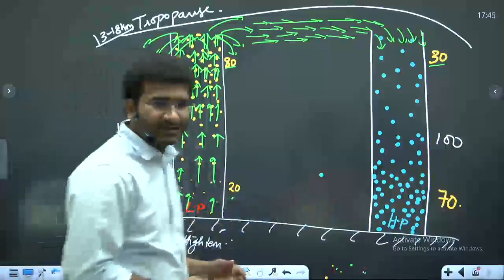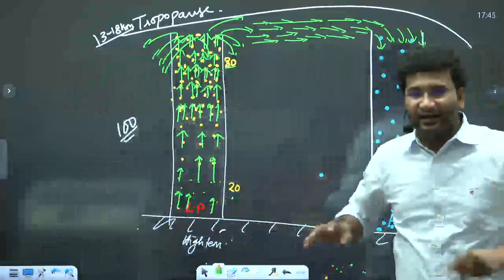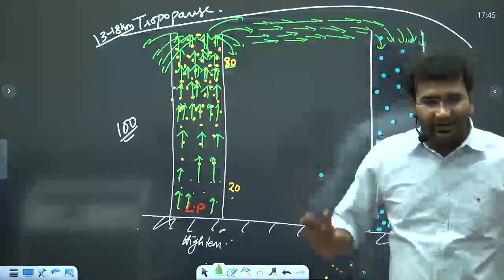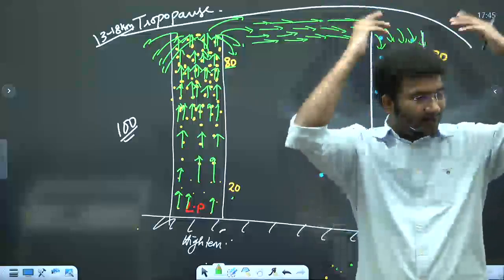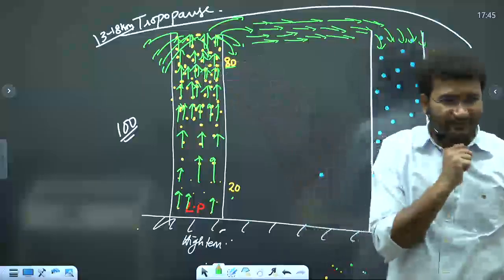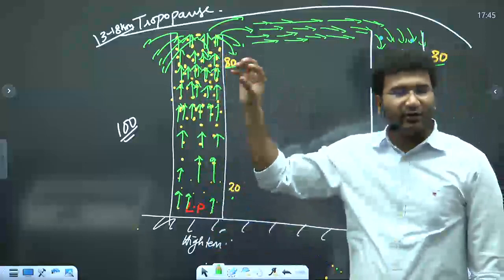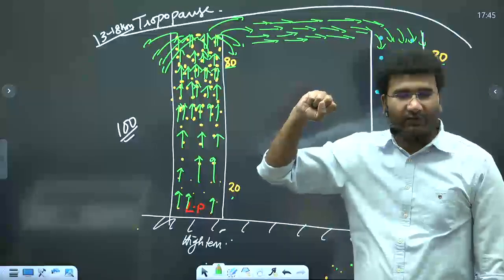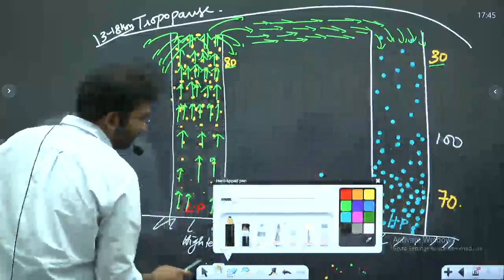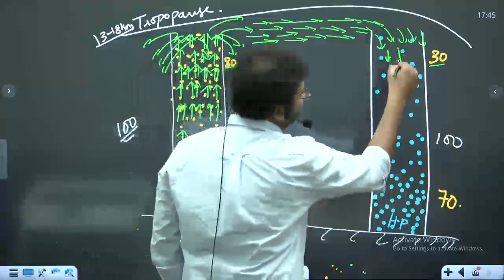Now why do you have low pressure here? This low pressure is primarily because there is high temperature, garam कर रहे हो earth को, and this heated part of the earth is trying to rise that air up, above and above. Now the air, while it is rising, is also cooling. Air that is rising, with its height, will also get cooled. So broadly, what happens here is, you will see the winds descending here.